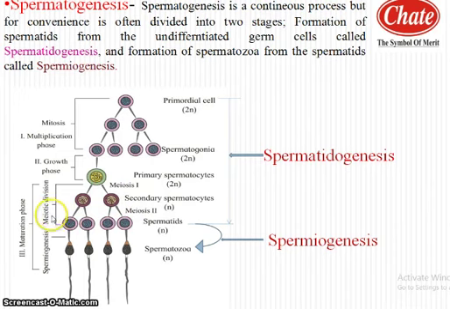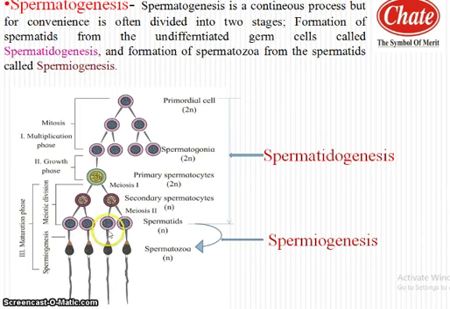Now the meiotic first division, in which the primary spermatocyte undergoes meiosis first to form two haploid cells called secondary spermatocytes. Each secondary spermatocyte undergoes meiosis second, which is an equational division, to form two haploid spermatids.